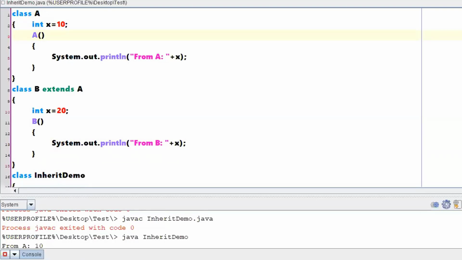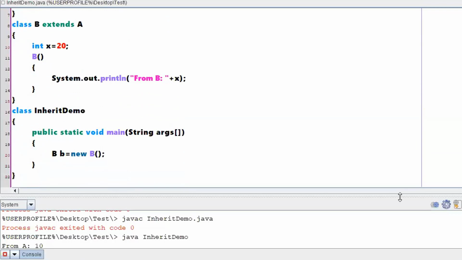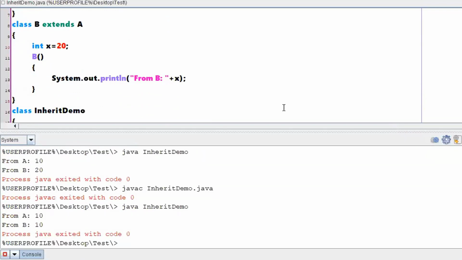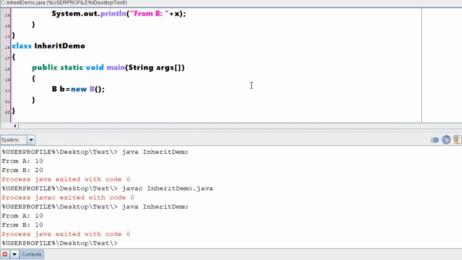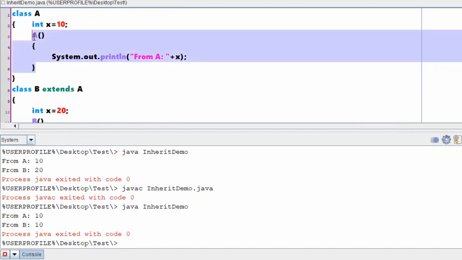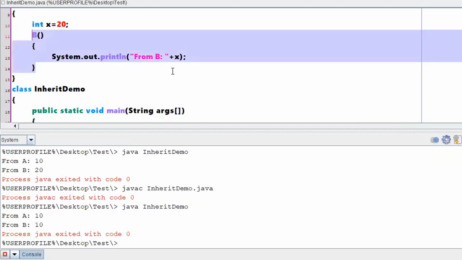Now if I am executing this particular program, what was the output? Even though I am creating an object of class B, first it was executing the constructor of class A, right? Then it was executing the constructor of class B, correct?